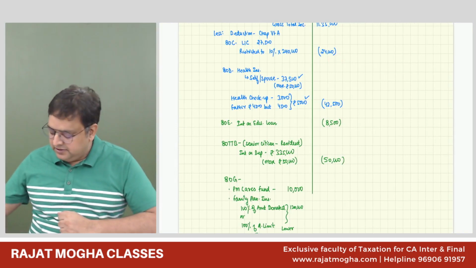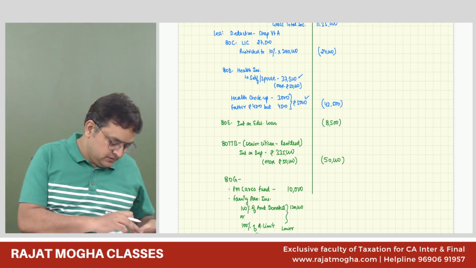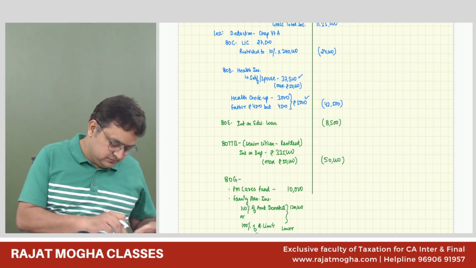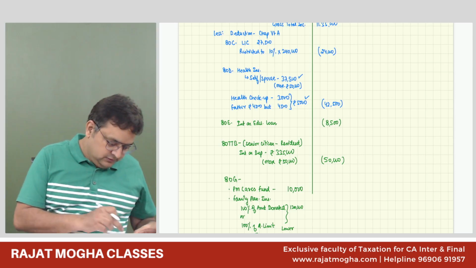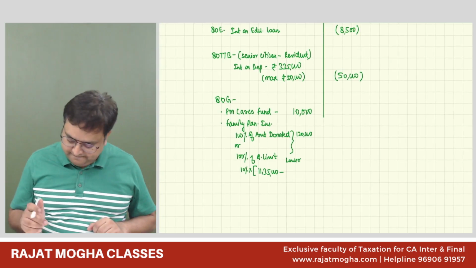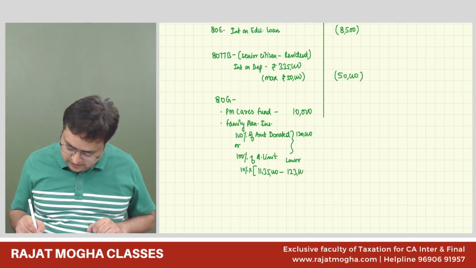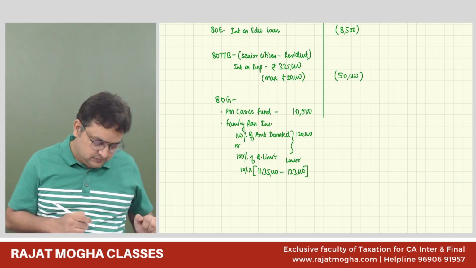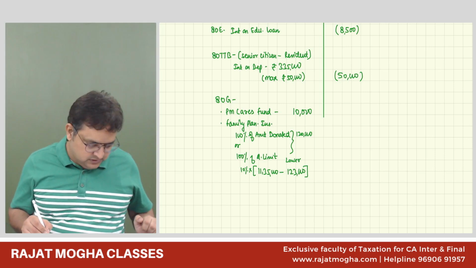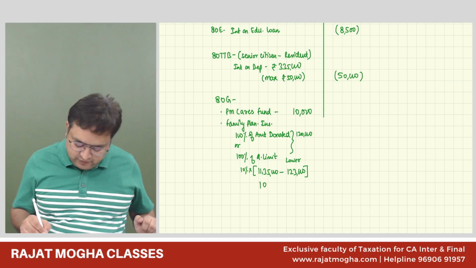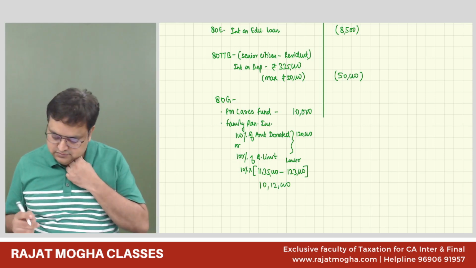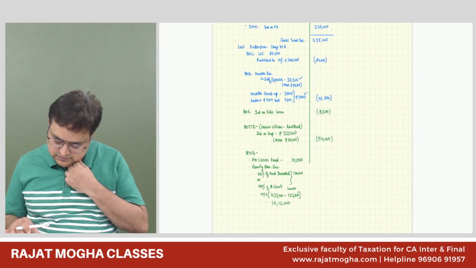So just add them up. It's not 1 lakh 23, that's 1,25,000.